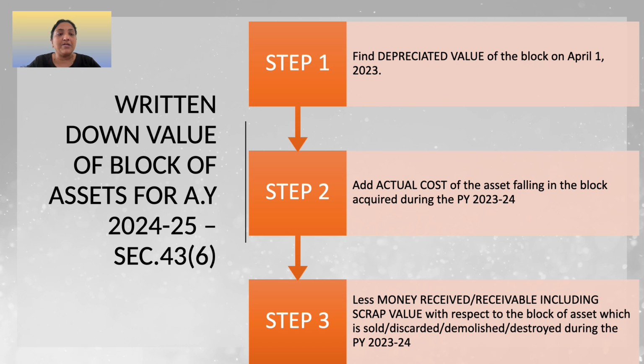So coming to the various steps in order to compute the written down value of the block of assets. This is with respect to the assessment year 24-25. The computation is as per Section 43(6) of the Act. First step, find the depreciated value of the block of assets on April 1, 2023, and add the actual cost of the assets falling in the block acquired during the previous year 23-24, less money received or receivable, including the scrap value, with respect to the block of assets which is sold, discarded, demolished or destroyed during the previous year 23-24. The balance will be the written down value of the block of assets for the previous year 24-25.